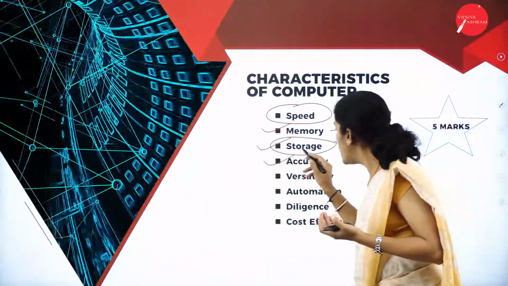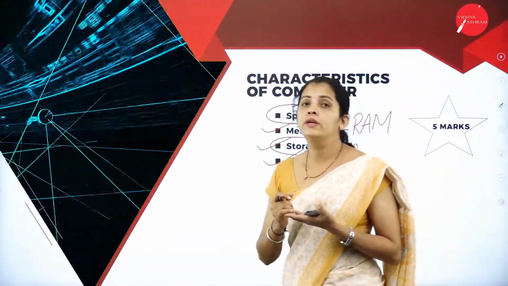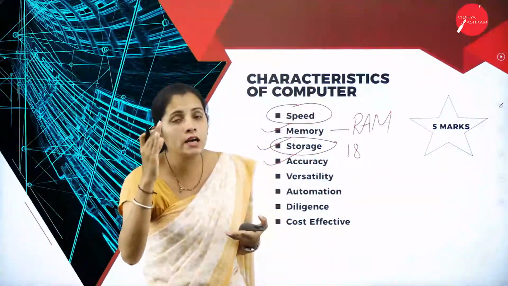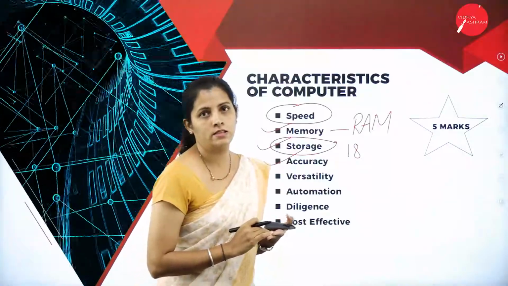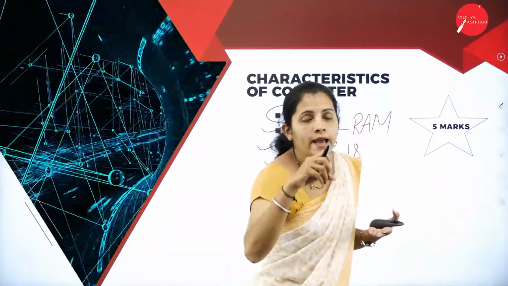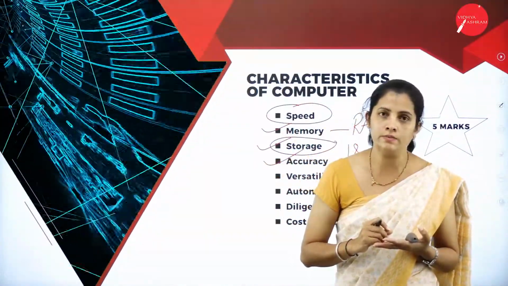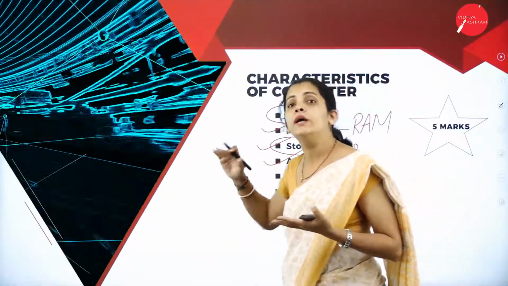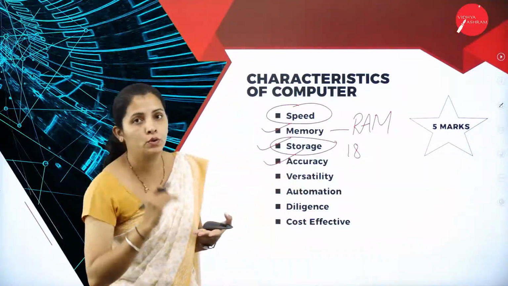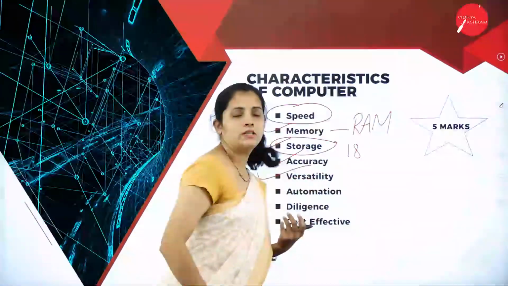Then I'm going to discuss accuracy. That means whatever result I get from the computer system is accurate. That is the correct and exact result. But if there is any mistake in the output, then it depends on the input given to the computer system. That means if I give any wrong input to the computer system, then I will get wrong output. Then I'm going to discuss versatile ability.